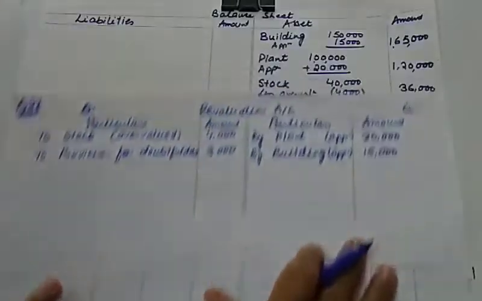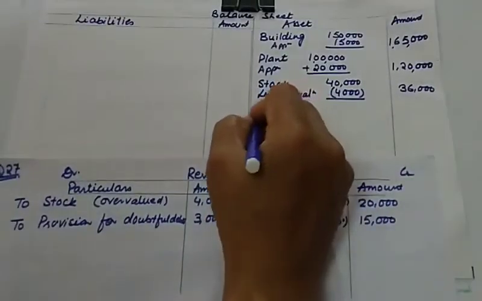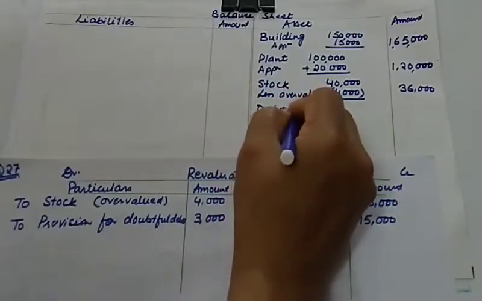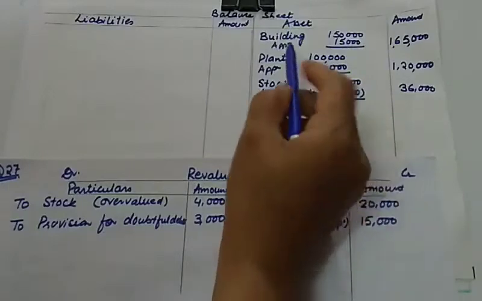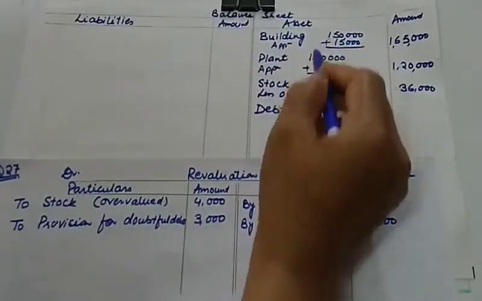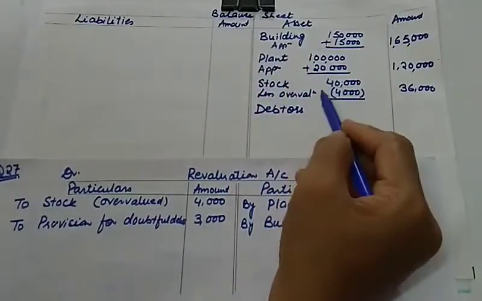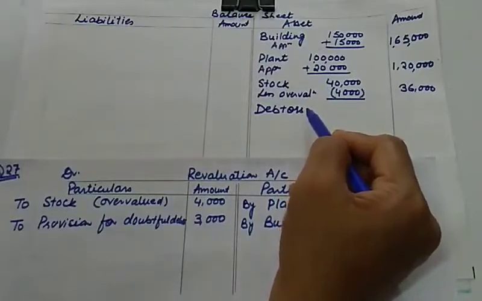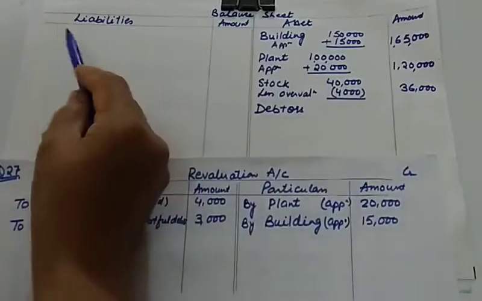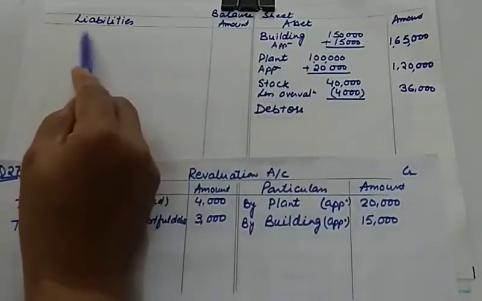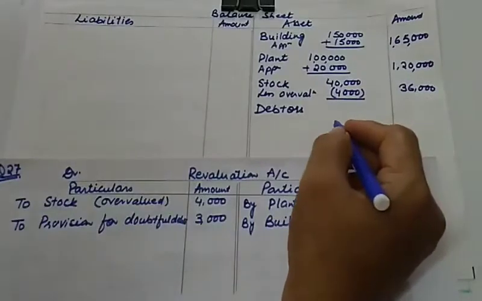And you know where to show provision? It will be deducted from the debtors. It is immaterial whether you show this additional to the plant and building, but this is compulsory. You have to show provision for doubtful debts either by deducting from the debtors, or you can show it on the liability side also. Both are correct.